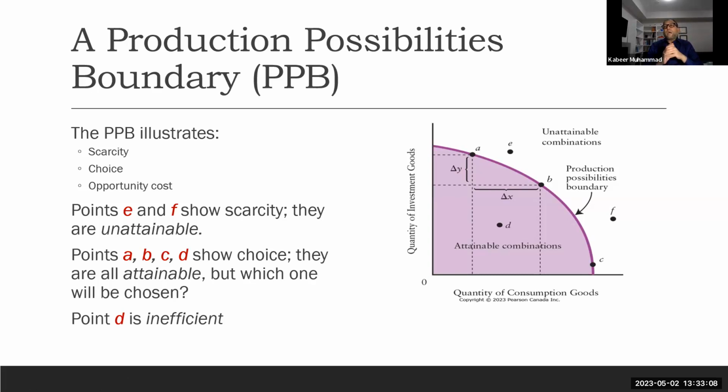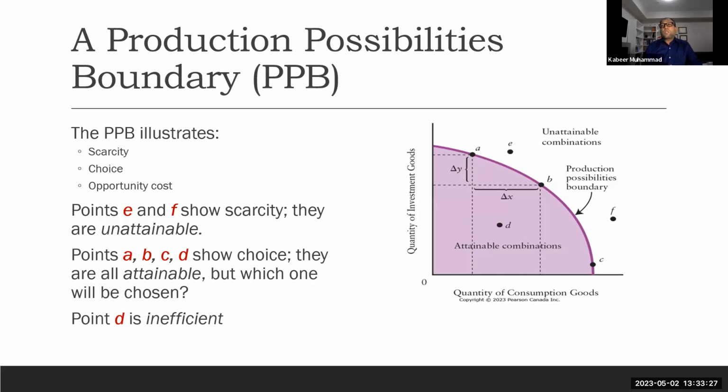Similarly, point F is also not possible to get, and we call it unattainable. But points A, B, and C are all possible combinations of these two goods that an economy can produce.